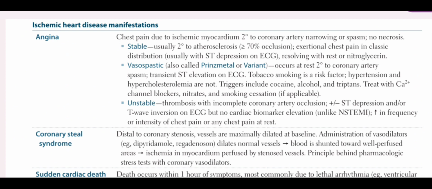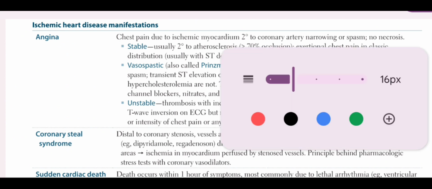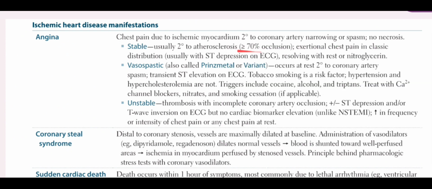Angina is divided into three types: stable angina, vasospastic angina, and unstable angina. Stable angina is the most common type, and it is usually secondary to atherosclerosis. There is more than 70% blockage of the coronary arteries, most commonly the left coronary artery. The typical symptoms include exertional chest pain in the classic distribution, that is the left shoulder, left chest area, and the jaw area. There is usually ST depression on the ECG that is resolved with rest or nitroglycerin.